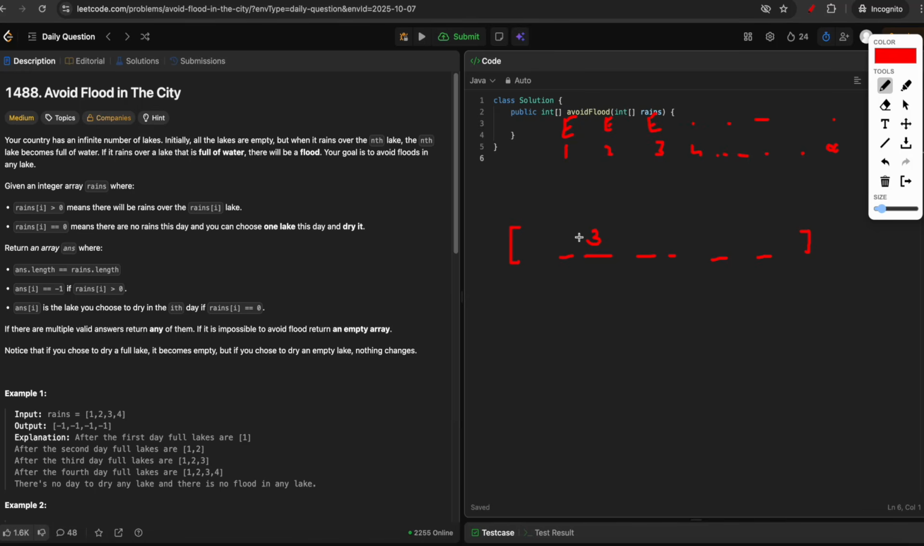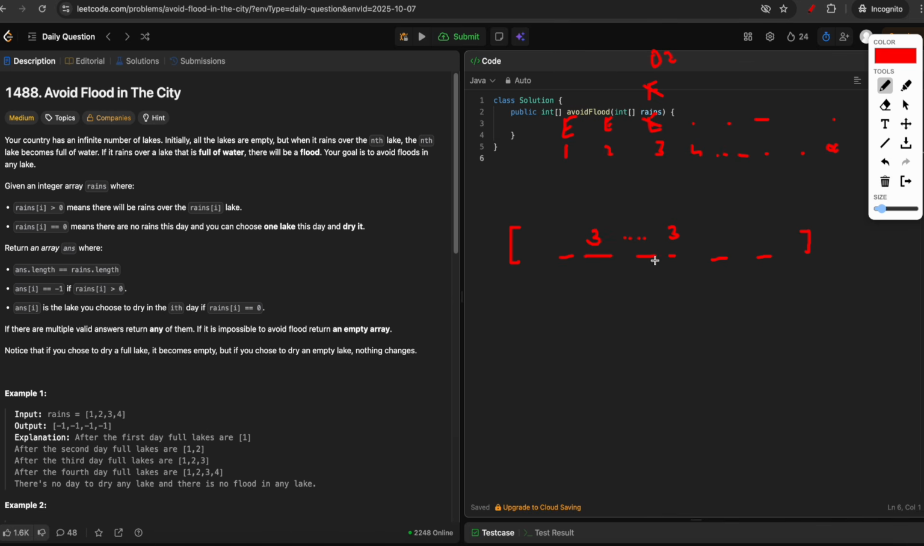So if it rains on the third lake, the third lake will become full, and after some time, if it again rains on the third lake, this full lake will overflow. It says that if rains[i] is greater than 0, that means there will be rain over the lake rains[i]. So this value of 3 is greater than 0. That means on the third lake there will be some rain.